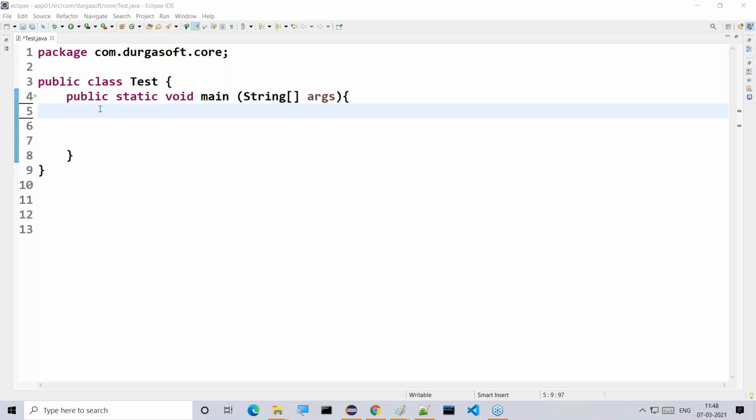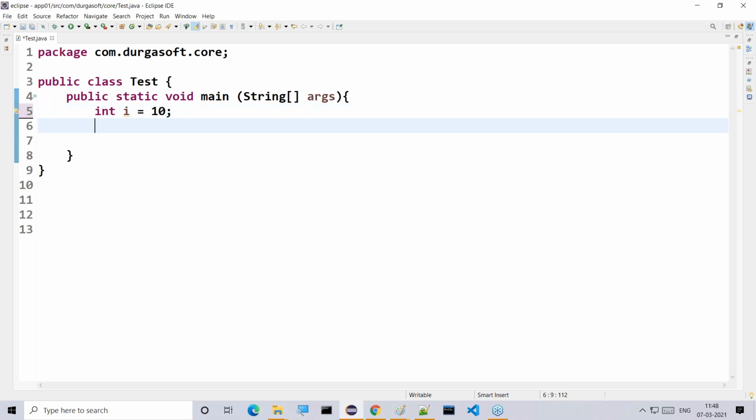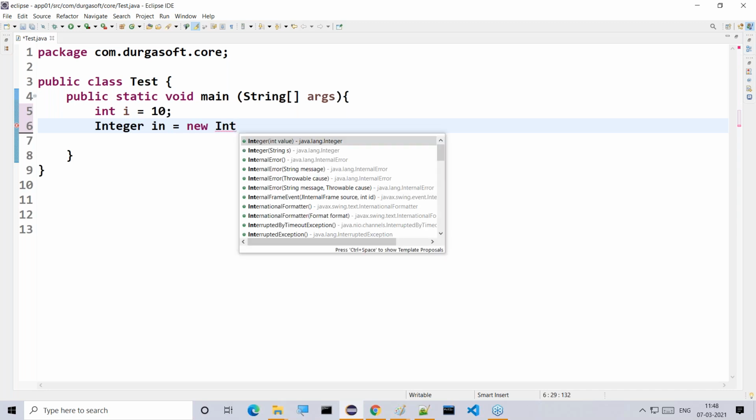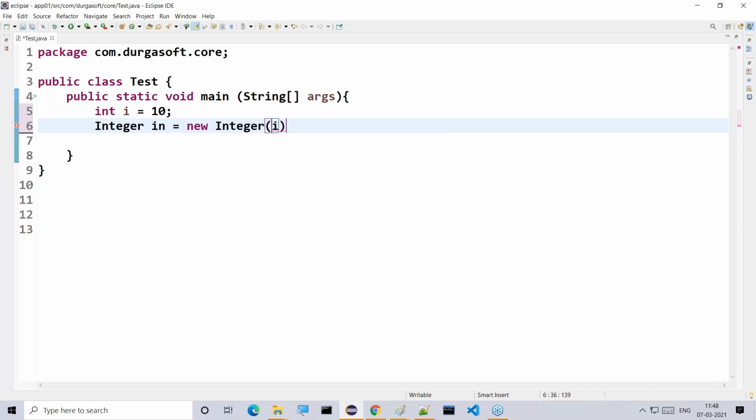Now the point is, int i is equal to 10. The i variable is of int type.